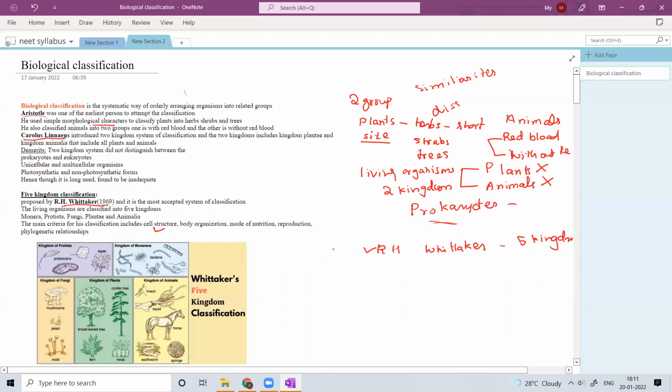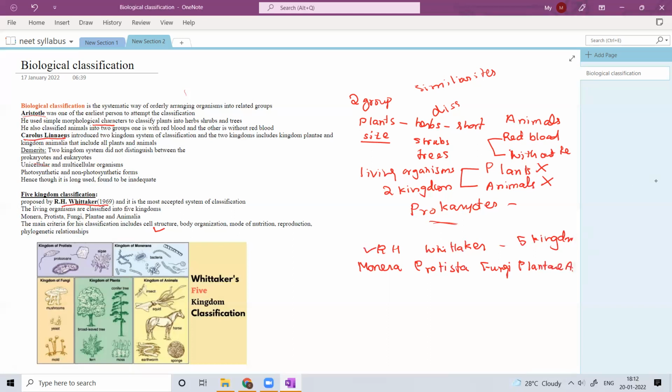What are the five kingdoms? First one is Monera, Protista, fungi, Plantae, and Animalia.